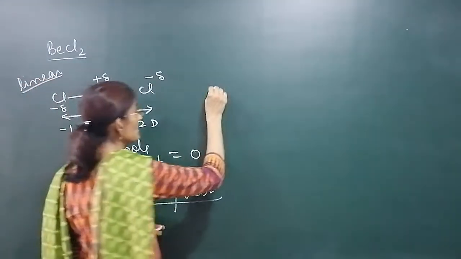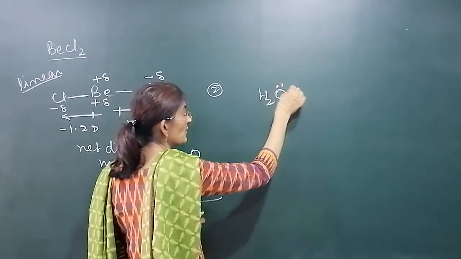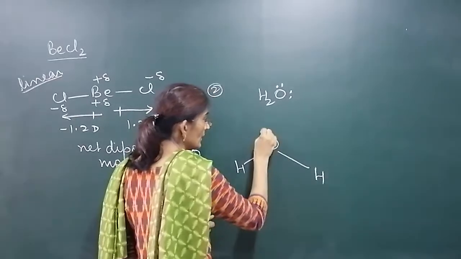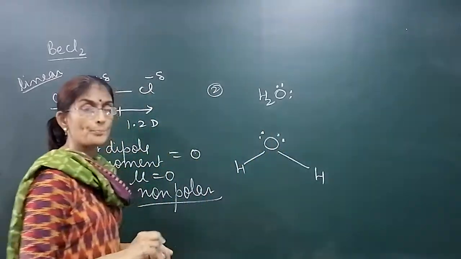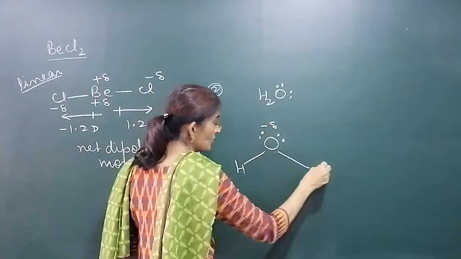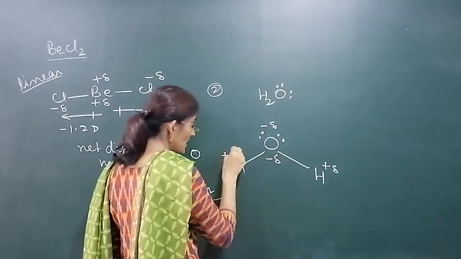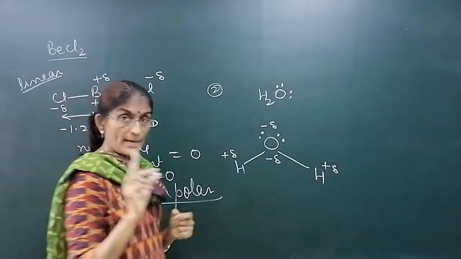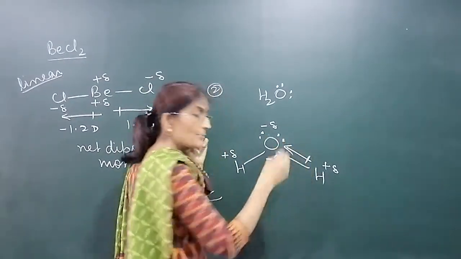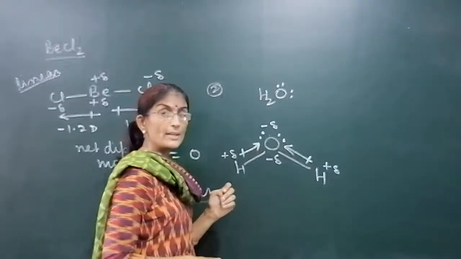We can take a second example, H2O. We know it has two lone pairs of electrons and two bond pairs. This is the shape of the water molecule. These are two lone pairs. Which is more electronegative? Obviously, oxygen. It gets partial negative, and hydrogen gets partial positive charge. Now, the dipole moment of this OH bond will move upward because oxygen is more electronegative. The dipole moment of this bond is also towards oxygen because it is more electronegative.